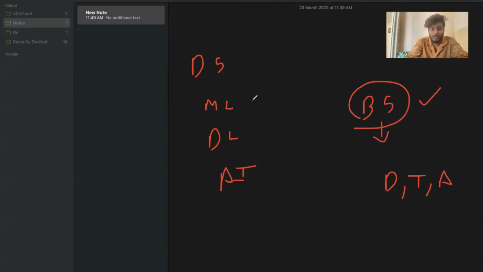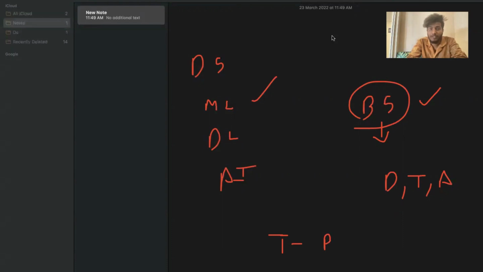So basically, what is machine learning? Training the model without traditional coding is called machine learning. So what is traditional coding? Traditional coding means everything will be predefined. We need to keep on updating everything. That is called traditional coding. So what is machine learning? Training the model without traditional coding is called machine learning.